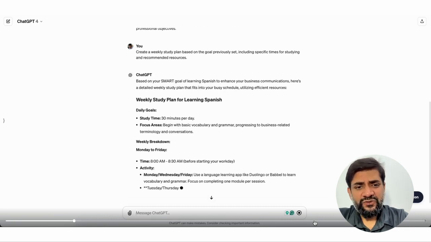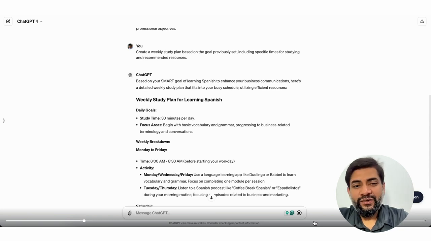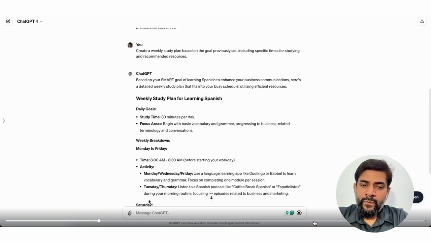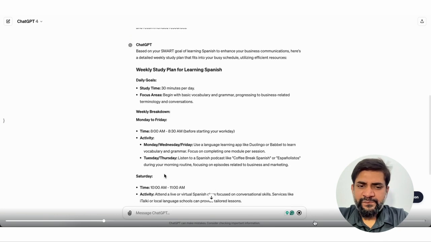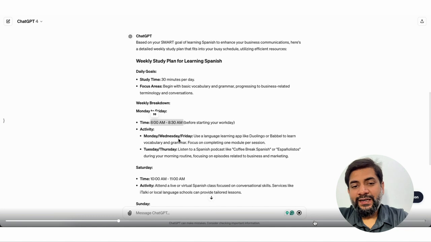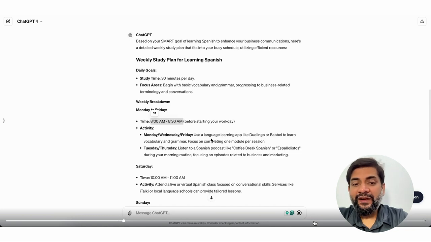Daily goals, study time 30 minutes per day. Focus areas begin with basic vocabulary and grammar, progressing to business-related terminology and conversations. Weekly breakdown, Monday to Friday, 8 to 8:30 before starting your workday. Activity, Monday, Wednesday, Friday we use a language learning app like Duolingo or Babbel to learn vocabulary and grammar. Tuesdays and Thursdays listen to a Spanish podcast like Coffee Break Spanish or Spanish Stories during your morning routine, focusing on episodes related to business and marketing.